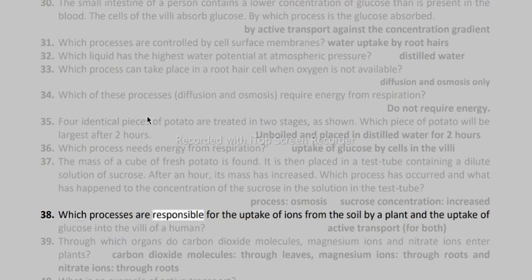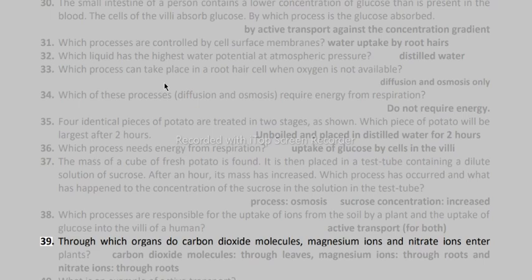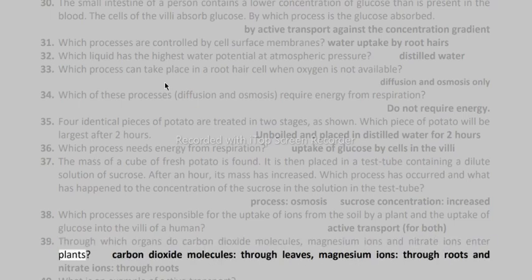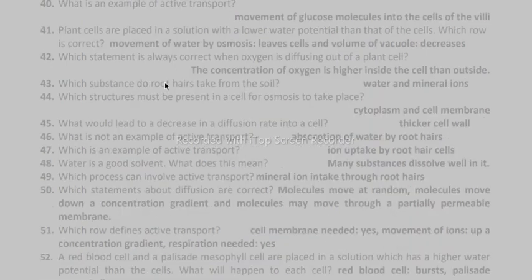38. Which processes are responsible for the uptake of ions from the soil by a plant and the uptake of glucose into the villi of a human? Active transport, for both. 39. Through which organs do carbon dioxide molecules, magnesium ions and nitrate ions enter plants? Carbon dioxide molecules, through leaves; magnesium ions, through roots; and nitrate ions, through roots. 40. What is an example of active transport? Movement of glucose molecules into the cells of the villi.